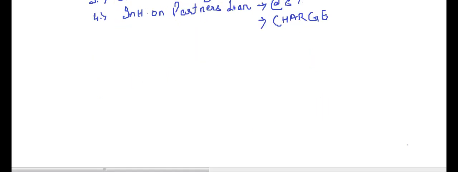So next we have remuneration to partners.